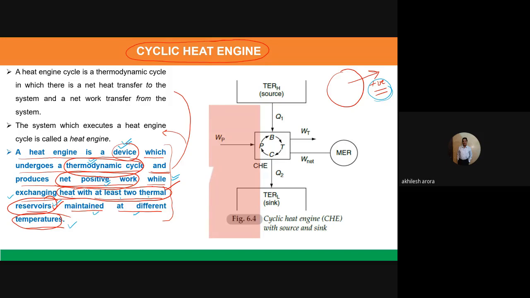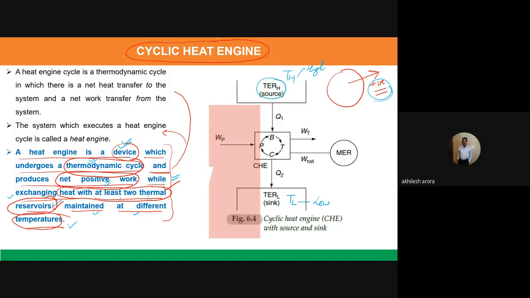We have two thermal reservoirs. One is here, let us say the temperature here is TH, and this is the other reservoir, and let us say its temperature is TL. So H stands for high temperature, and L stands for low temperature.